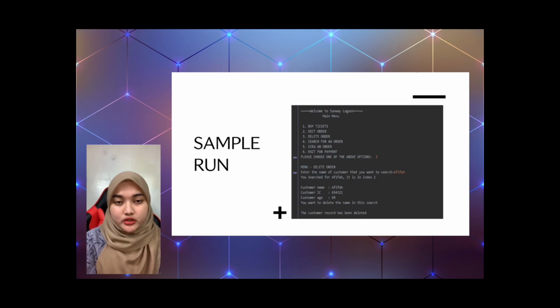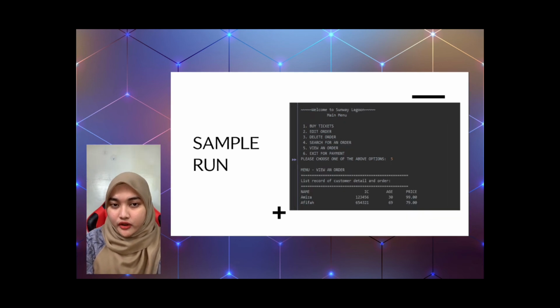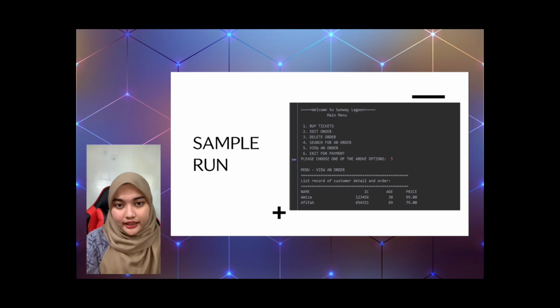If the user chooses option 3 in the main menu to delete the order, they will see the record that has been deleted. And if they want to see the view order again, they can choose option 5 again. The sample run can be like this, and the sample run for view order after the user deletes the data can be like this.